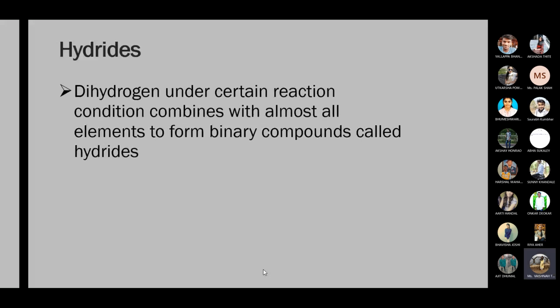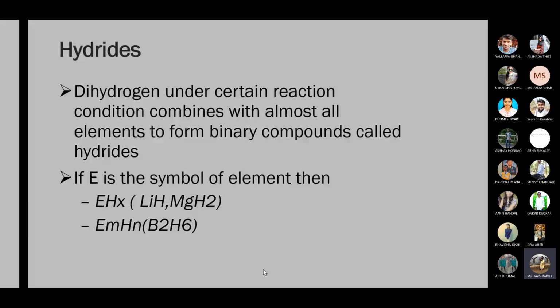Okay. What is meant by hydride? Hydride means the H minus species. Now we will discuss in detail what is meant by hydrides. Dihydrogen, that is H2, under certain reaction conditions combines with almost all elements to form binary compounds called hydrides.